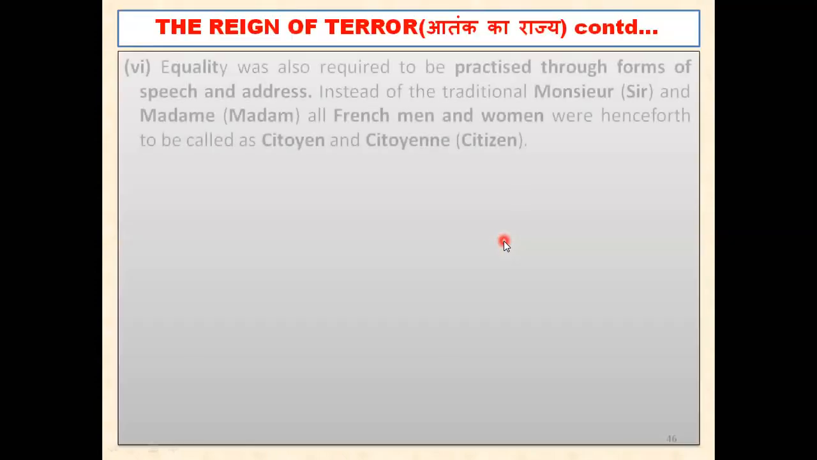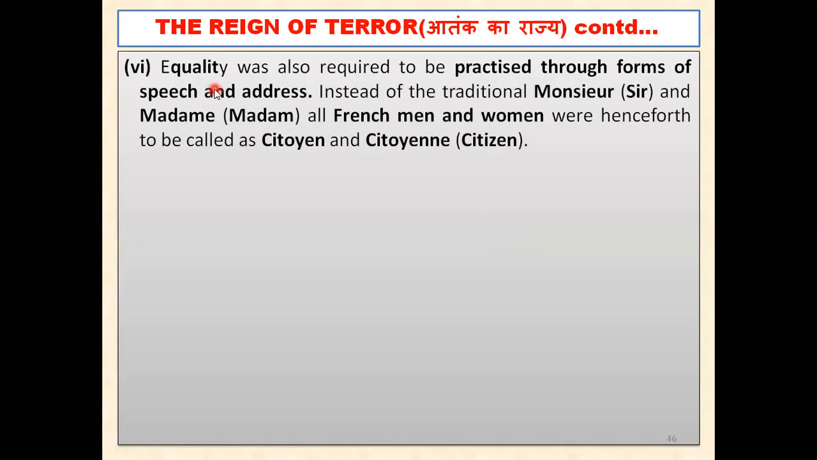Next, let us see what he did next in his reign of terror. Equality was also required in the practice of forms of speech and address. He wanted people to speak and address each other in the same way, meaning equal treatment, equal address, equal type of speech.